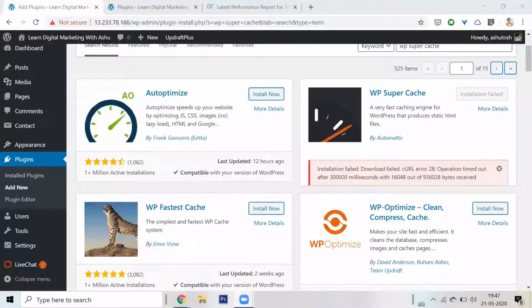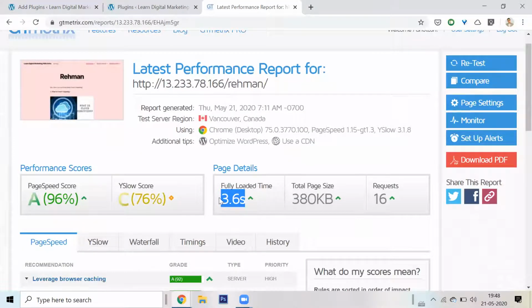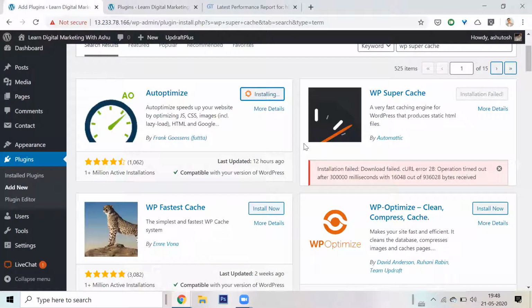Oh wow, installation has failed. Operation timed out, whatever. Let me install this one. I don't like it. Let me install auto optimize. If it says auto optimize, it must be really simple, right? I should be able to just push a button. Remember, my speed right now is 3.6 seconds. I need to beat the speed. I don't think I will be able to beat the speed, but let's see. So it's now installing auto optimize. I hope there is no problem with the installation, because sometimes there is an issue and it doesn't work. Let's see.